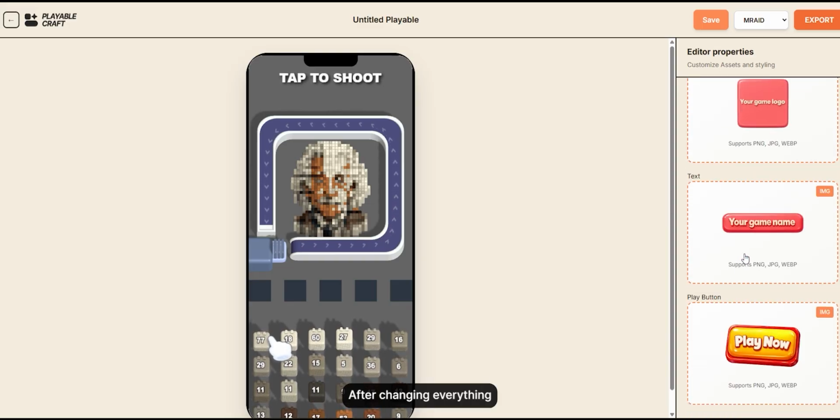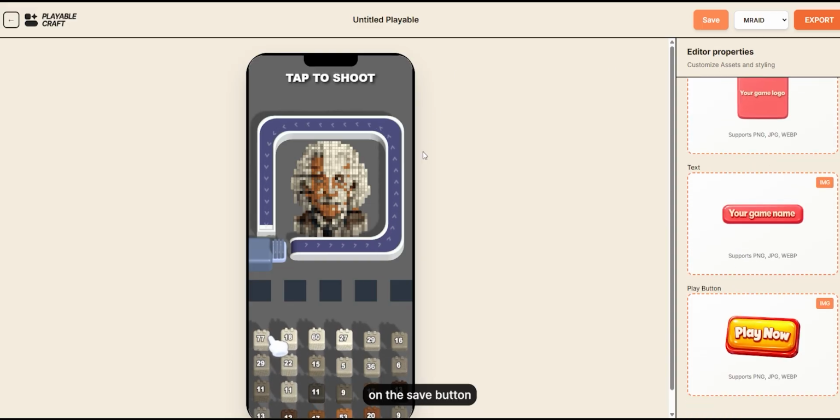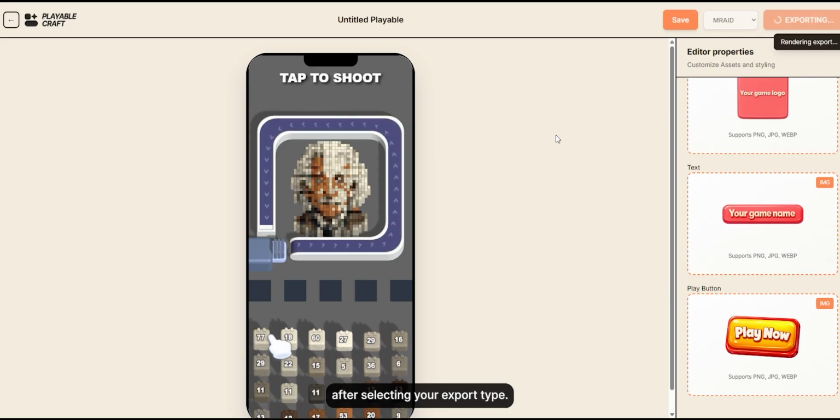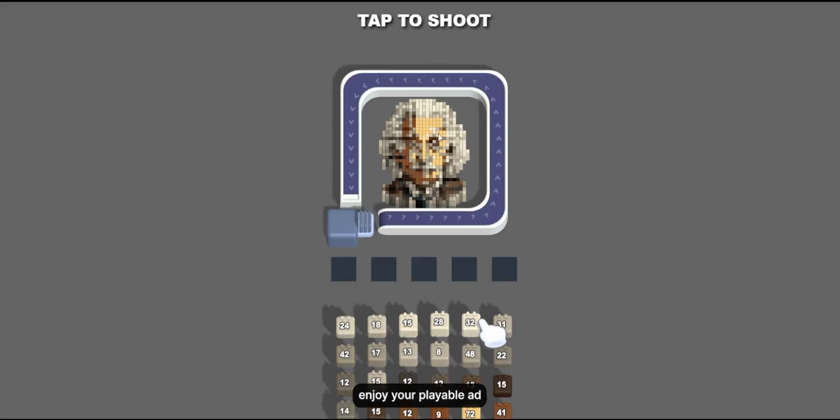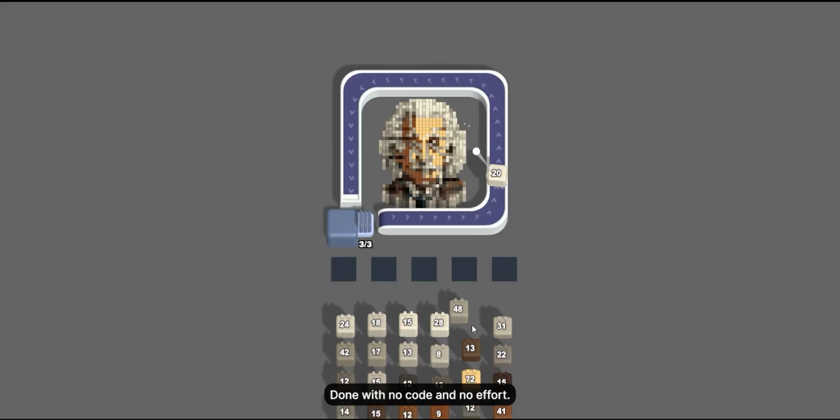After changing everything to your liking, click on the Save button and hit the Export button after selecting your export type. After successfully exporting, download and enjoy your playable ad. Done with no code and no effort.